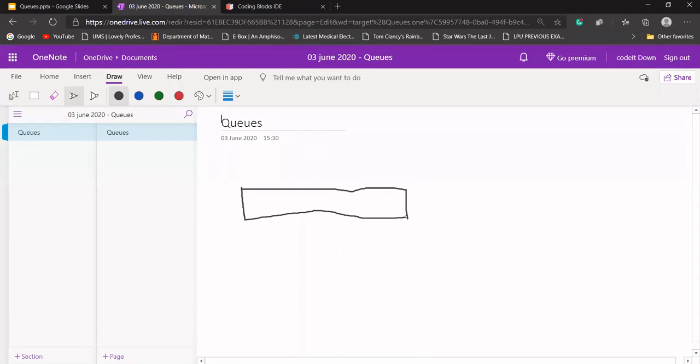Let's say an array of size 5 is given. I want to create a queue for it. This is index 0, this is index 1, this is index 2, this is index 3, this is index 4. The size of this array is 5. As you all know, index starts with 0 and goes up to n minus 1. Because the size of the array is 5, it will go from 0 to 4.